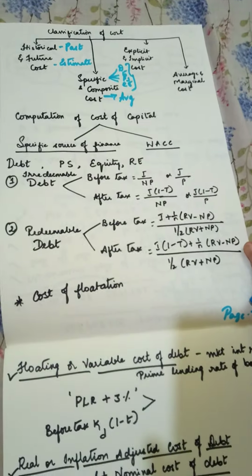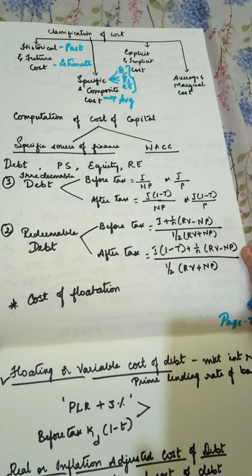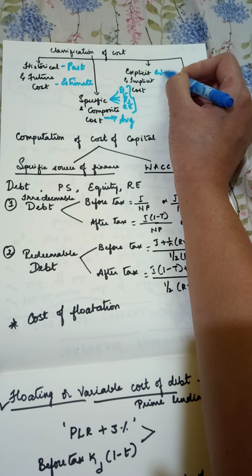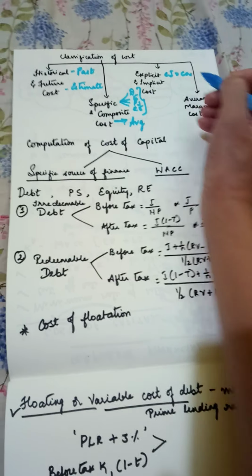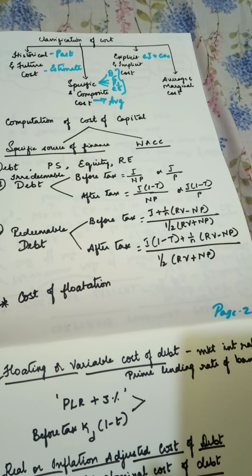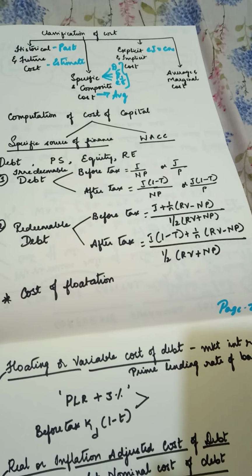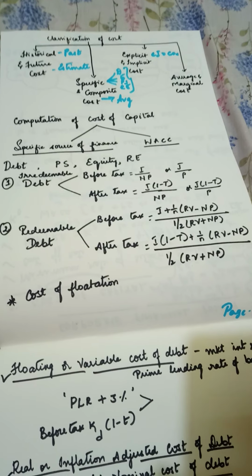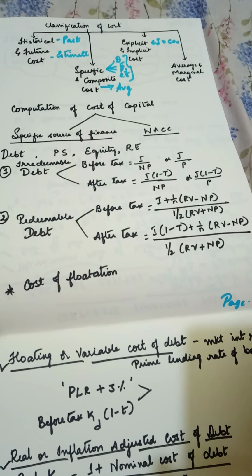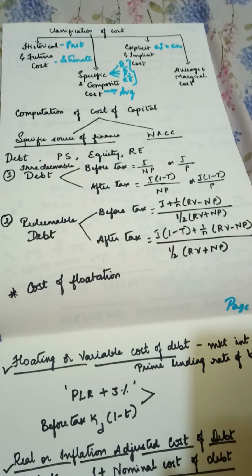What is explicit cost? Explicit cost is the cost which equates your cash inflows to your cash outflows. The cost at which your cash inflows are equal to your cash outflows, the rate of return at which both become equal, that is your explicit cost.